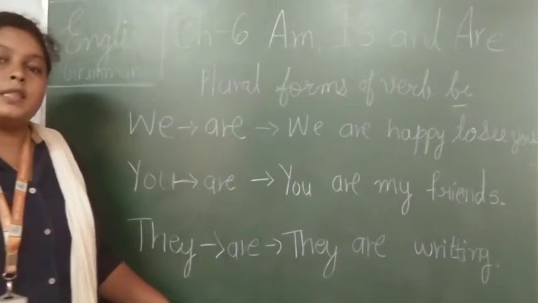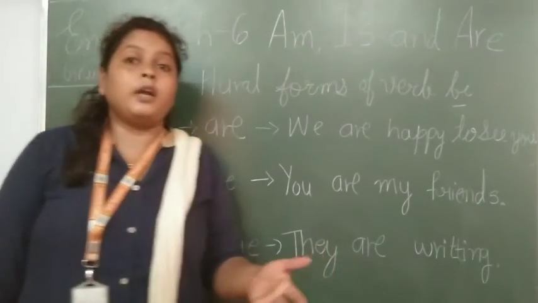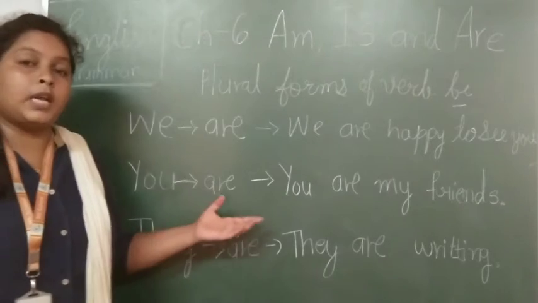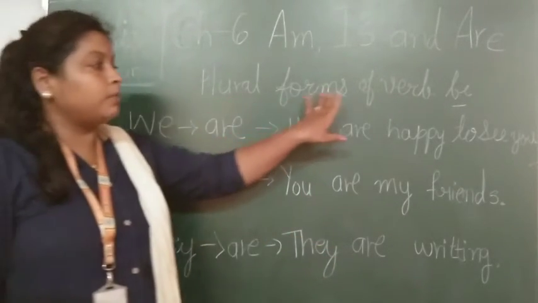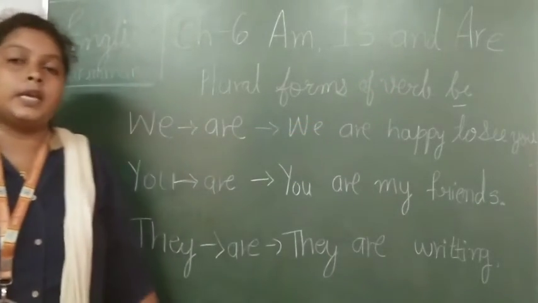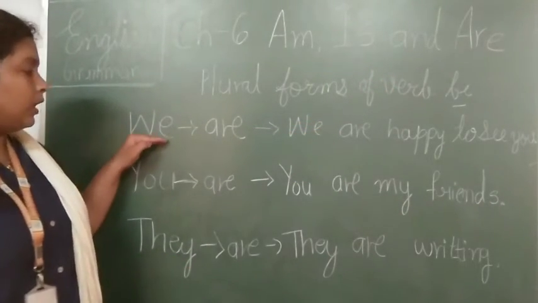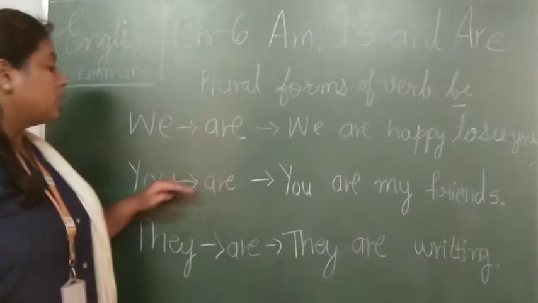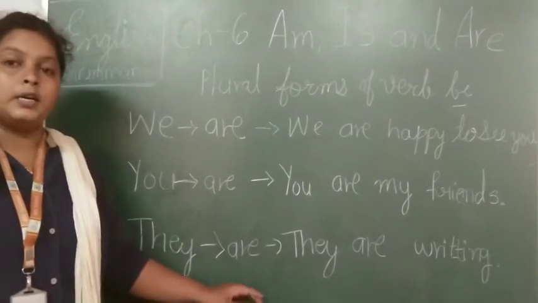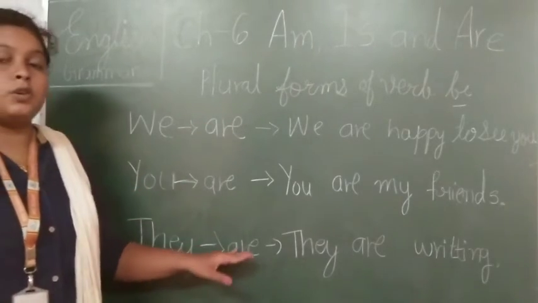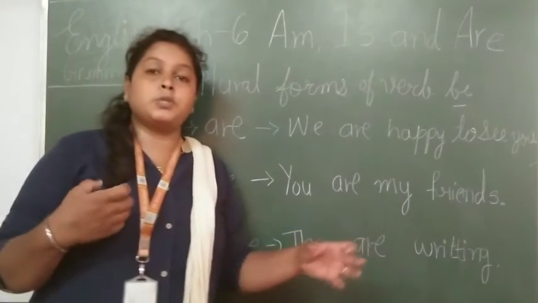That means you can say they are writing, they are dancing, they are running, they are jumping. Every type of sentence you can make. So these are the plural forms of verb be. Once again, let's revise this. We are, you are, they are. Okay.